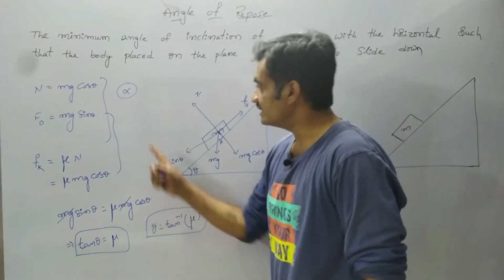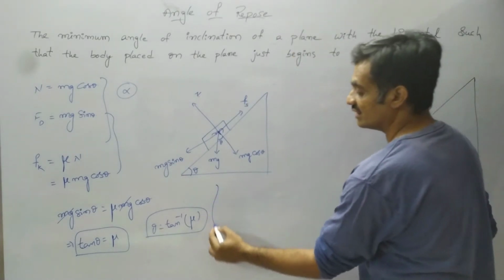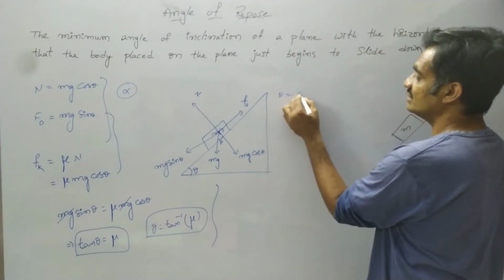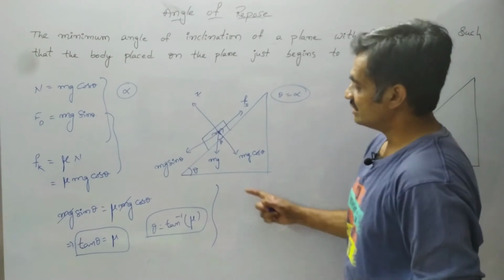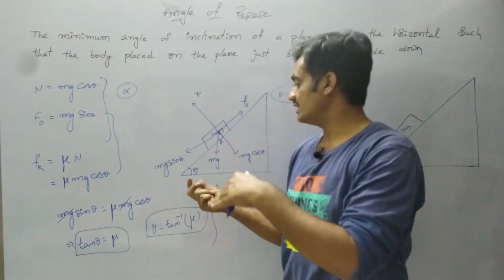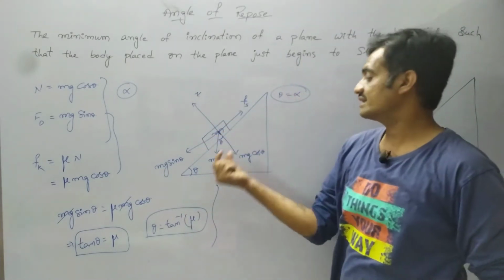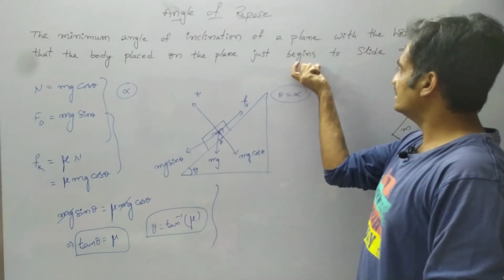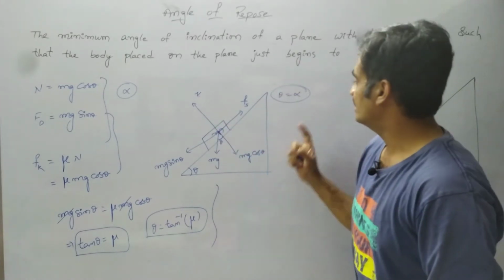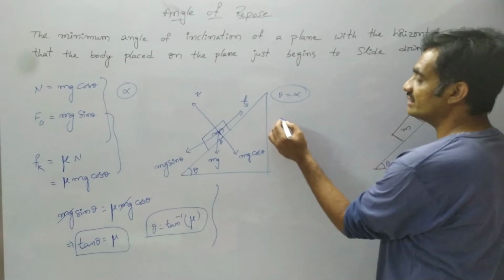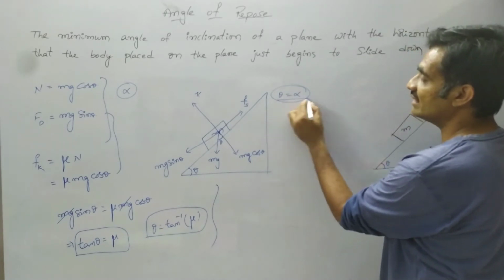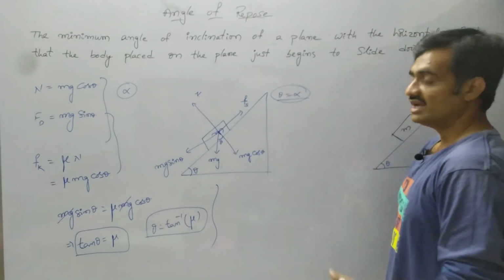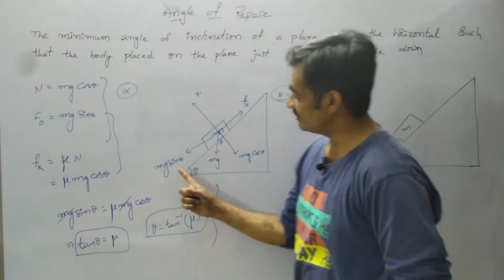This angle theta is represented by alpha: theta equals alpha. Why? Because we increase the angle of inclination, and alpha represents the critical angle at which the body starts sliding down on the inclined plane. So as we increase alpha, the driving force will increase.